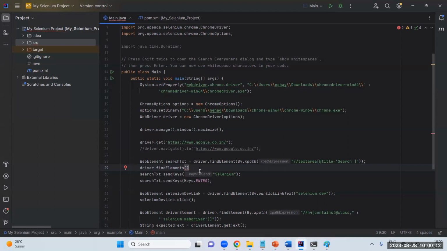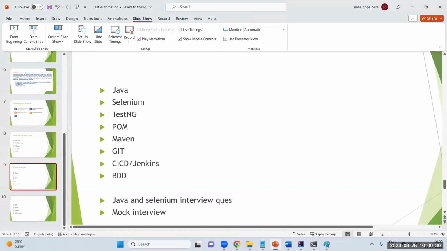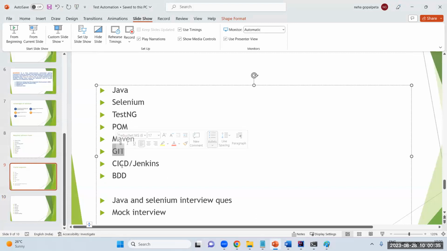What we are trying to say is, at the end of the course, we guarantee that you will learn Selenium and you will be in a position to automate test cases. You will also know all these concepts I have written here: TestNG, POM, Maven, Git, CI/CD, and of course BDD as well, I'll be covering. These interview questions we'll also be sharing at the end of the course. We'll be conducting mock interviews as well.